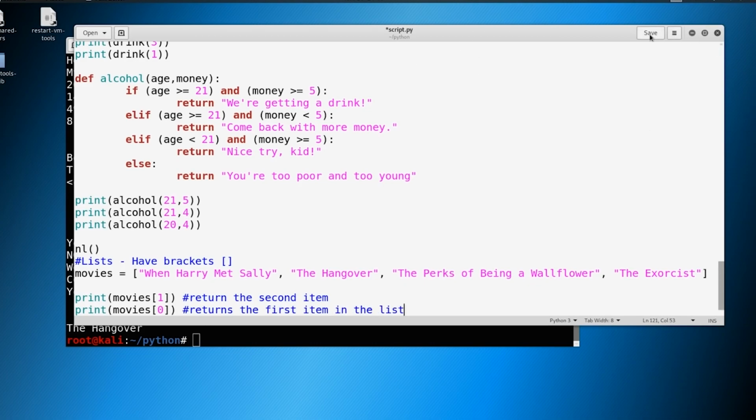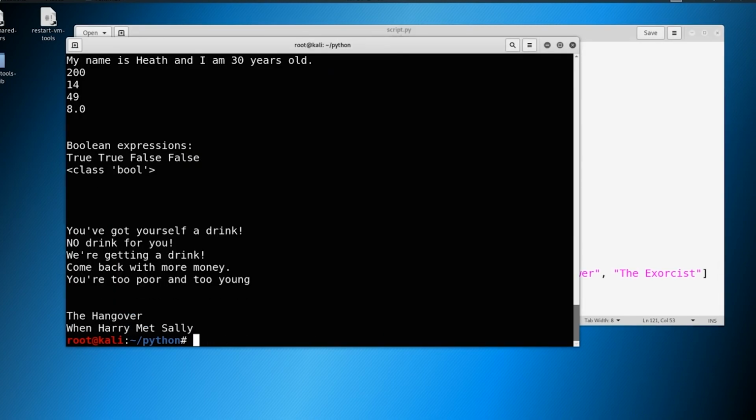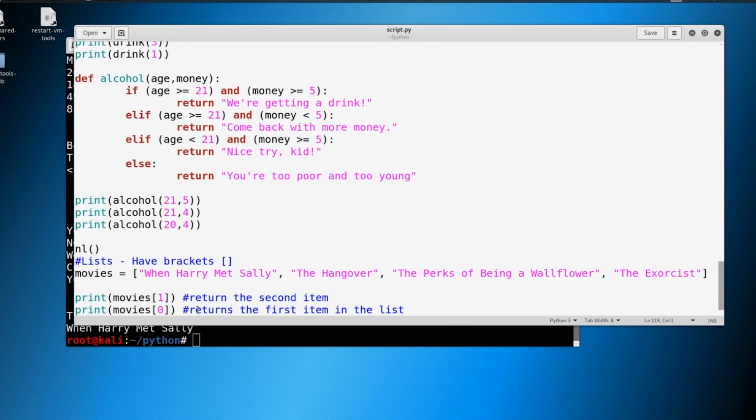Okay, and we can save that. And let's go ahead and give it a go just to do proof of concept. And there you go. So remember that everything starts with 0 and not 1. So when you're thinking about things, let's think about them with 0 as the beginning number.